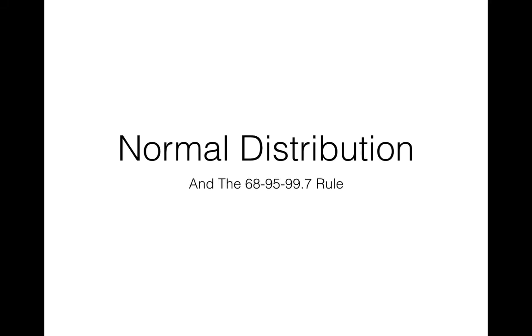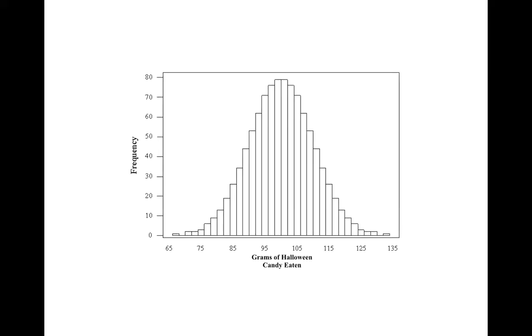So this video is about the normal distribution and the 68, 95, 99.7 rule. In class we flipped coins and looked at histograms, and we noticed that as we made more flips, the histogram tended to look kind of like this one here.